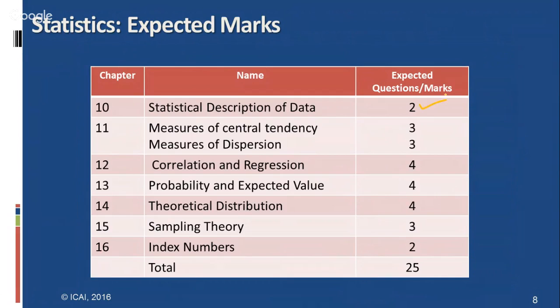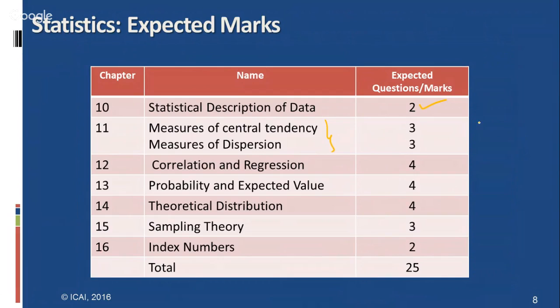Two easy multiple choice questions can be asked in this chapter also. There is no need of calculation or diagrams or like that. The students have to calculate the simple cumulative frequencies, maybe maximum type of these questions. And you are all aware of the 11th chapter, measures of central tendency, is the very big chapter in the entire study material. If you thoroughly prepare, you may feel that you have a number of formulas in this actually.